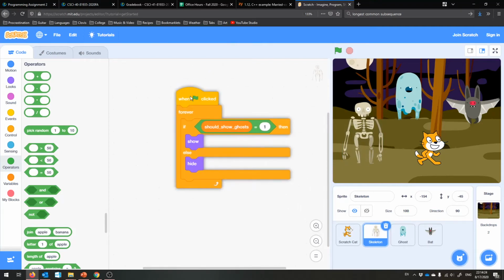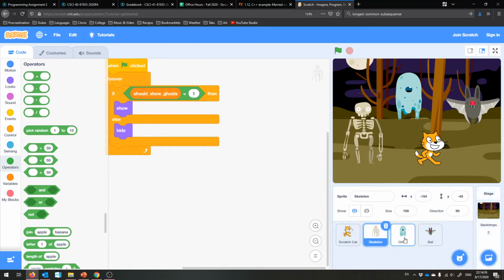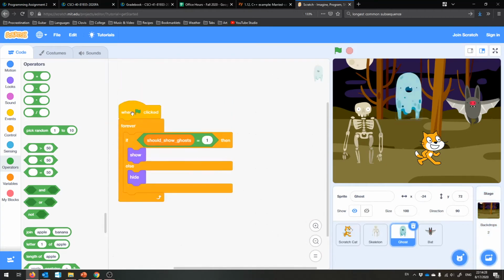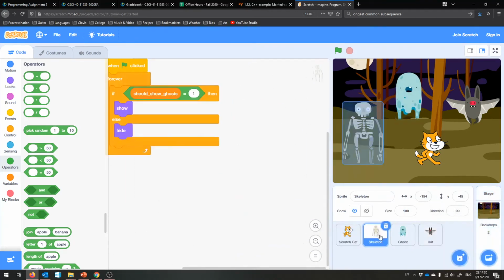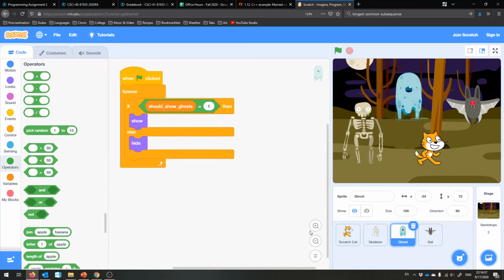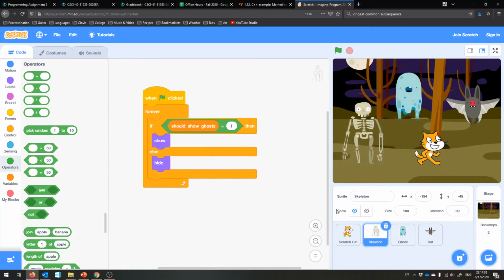So I'm going to give this program to everybody. Boop. And boop. So every ghost, or ghost-like creature, has this same forever loop that tests whether or not they should show themselves.